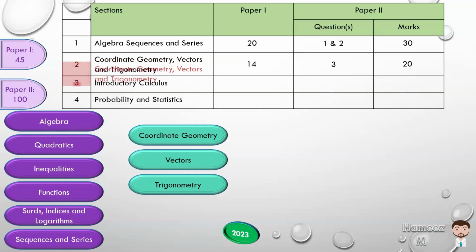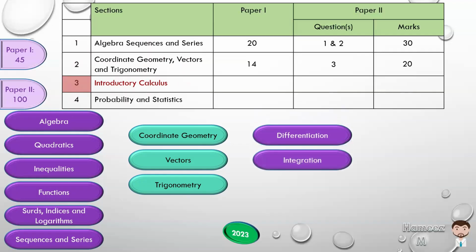We now move on to the third section, which is introductory calculus. That will be broken up into differentiation, integration, and kinematics. In terms of paper 1, there are 5 questions that will be based on differentiation and 6 on integration. None will be done on kinematics. So 5 and 6 will give us 11.